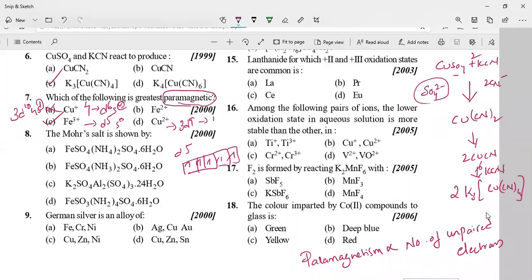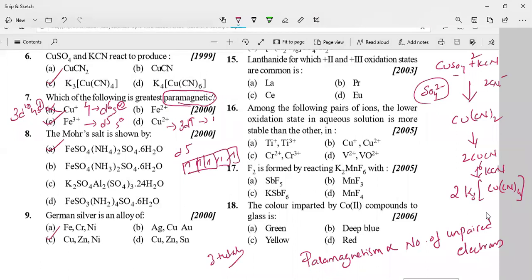Next, the eighth question is a direct question. The more salt is shown by option A. Just now we discussed it in the previous screen share. Next, German silver. It is an alloy of three metals. What are those three metals? Option C is correct: copper, zinc, and nickel.